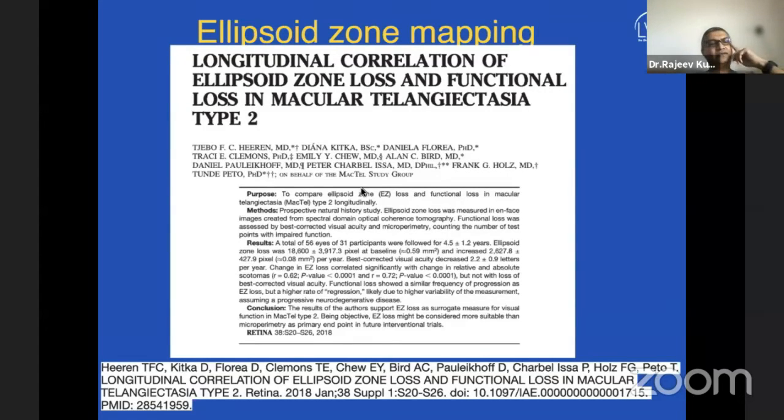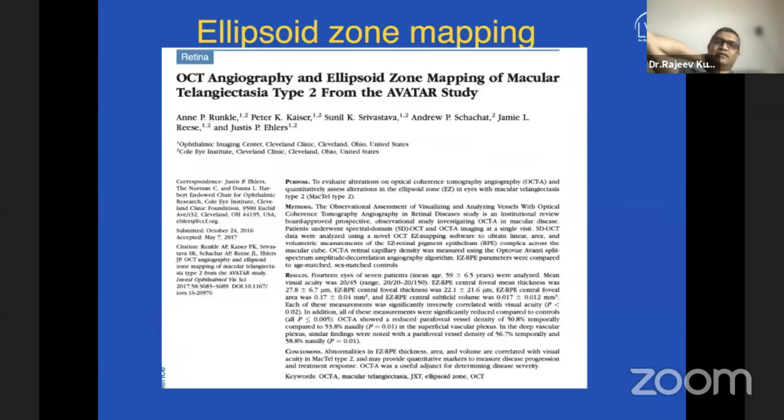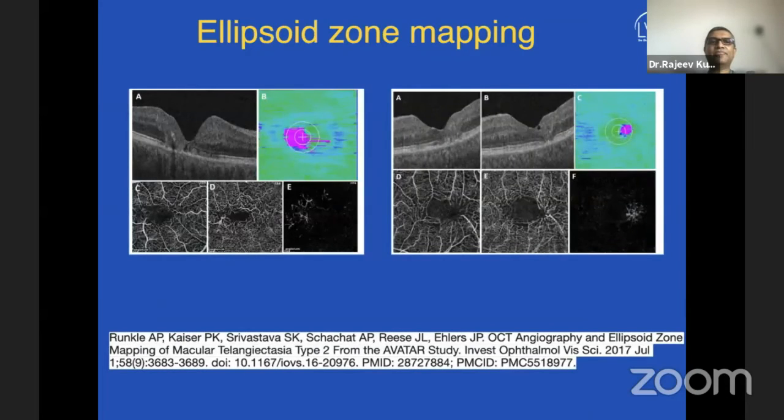This study was first published in IOVS long back in 2018, from the Maxwell group. They claim that ellipsoid zone loss is one of the most common predictors of visual acuity in macular telangiectasia, followed by another study from the SPADE group.